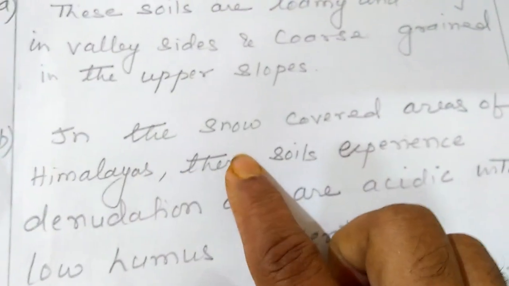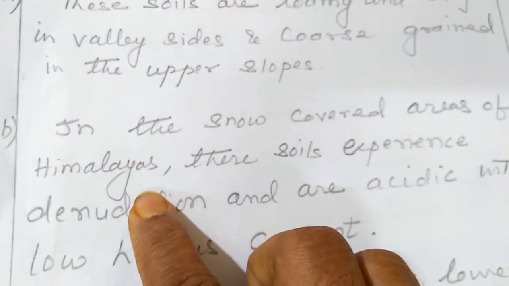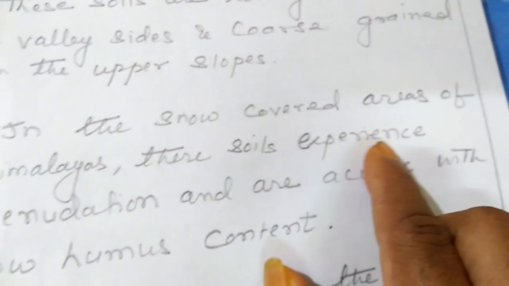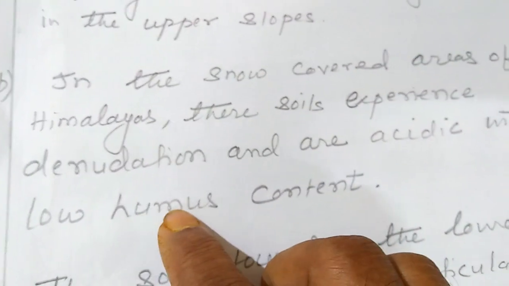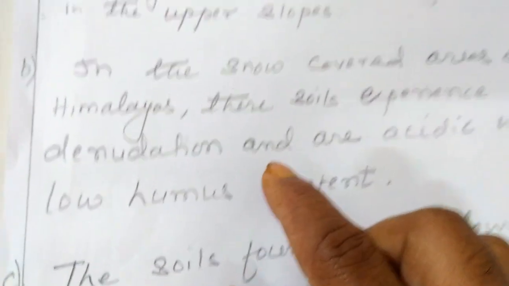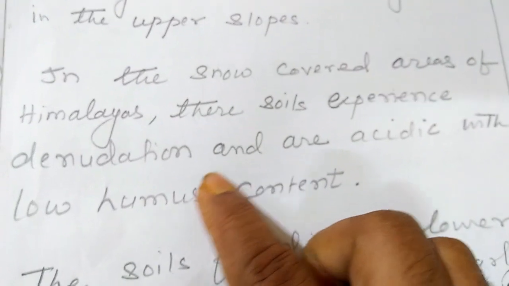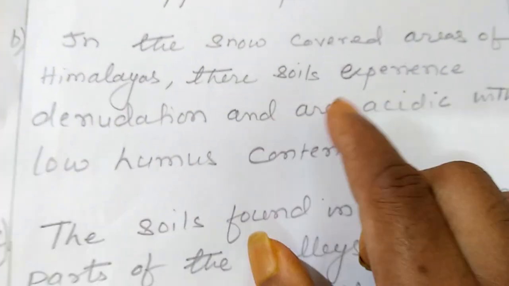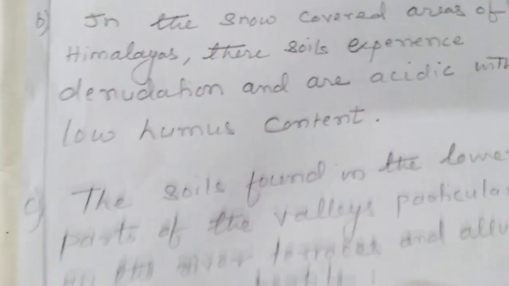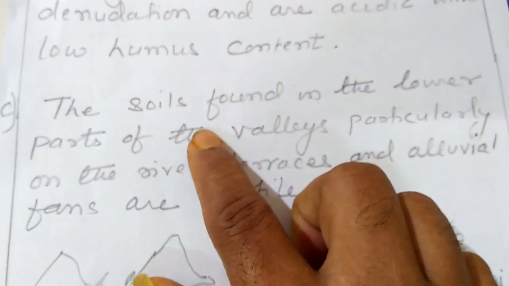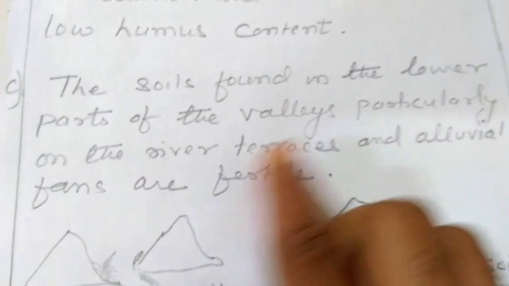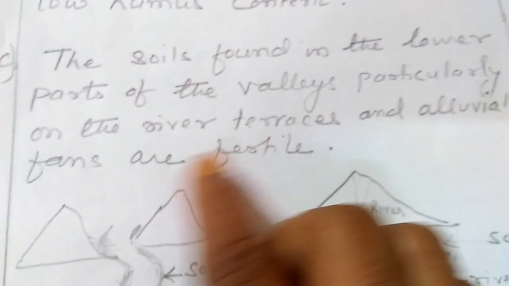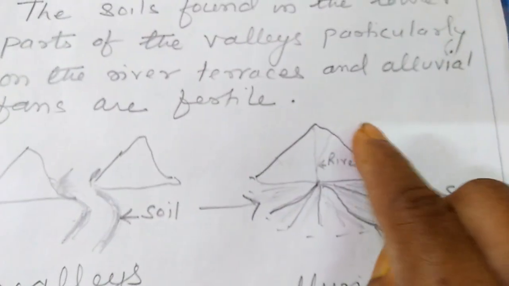Second, number B, in the snow covered areas of the Himalayas, these soils experience denudation and are acidic with low humus content. Wherever we have less vegetation, the humus content will be also less. Third point, these soils are found in the lower part of the valleys, particularly in the river terraces, and alluvial fans are fertile. What are these alluvial fans? You have done in class 9.